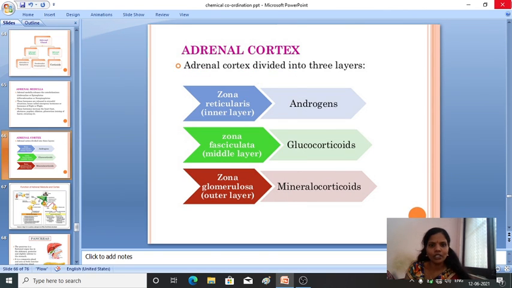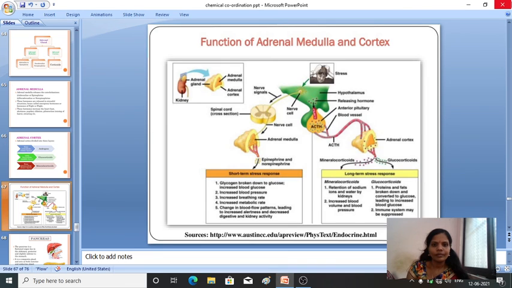Then adrenal cortex. So adrenal cortex is divided into three layers. One is zona reticularis or inner layer, zona fasciculata middle layer, and zona glomerulosa outer layer. Zona reticularis helps in secretion of androgens, and zona fasciculata helps in glucocorticoids, and zona glomerulosa helps in the mineralocorticoids secretion. Fine. Then this is the function or the regulation of adrenal medulla and the cortex.